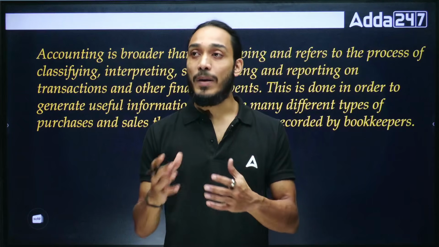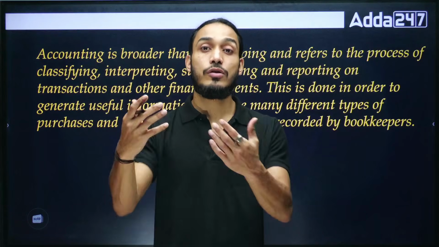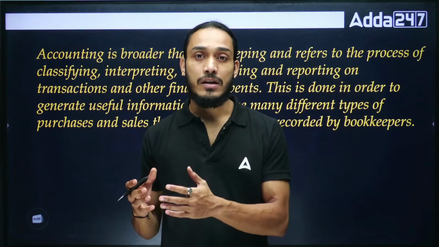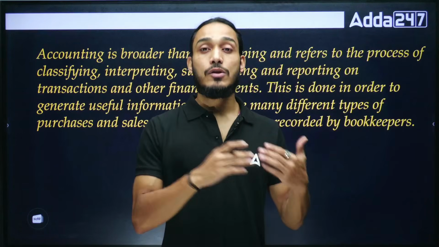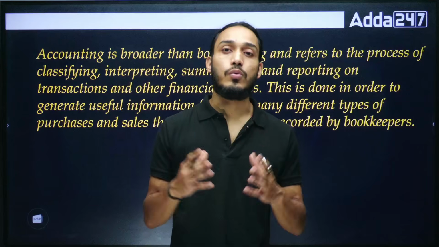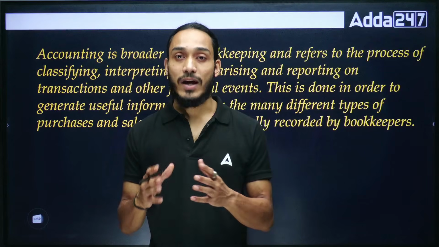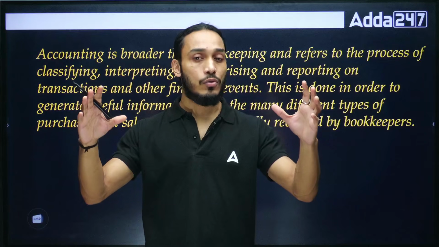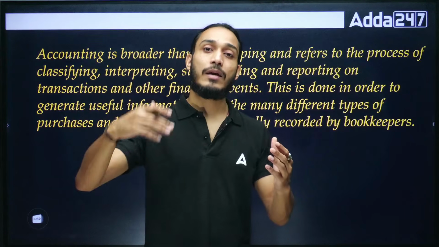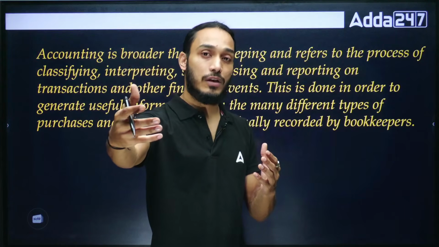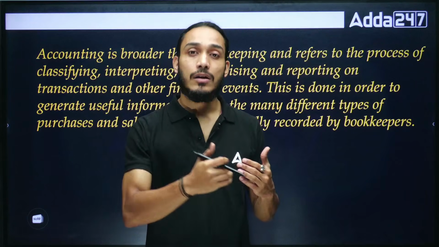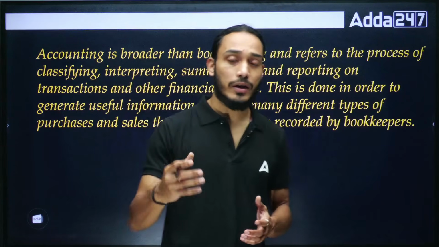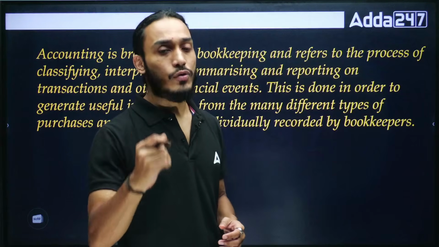You would need to go from the stage of bookkeeping to accounting then. And what do we do when it comes to accounting? We try to classify and use information in such a way that it can be interpreted by the final user of the information in a very systematic, coherent, and productive manner. So when it comes to accounting, there are a few key questions that we are trying to answer.